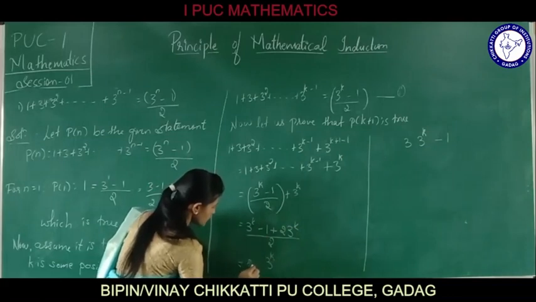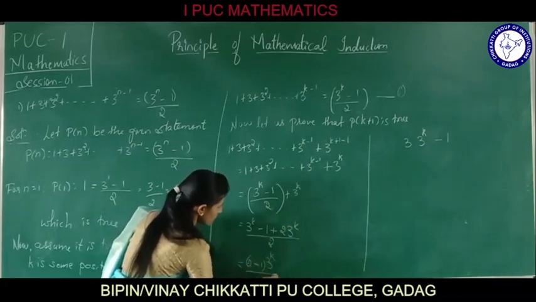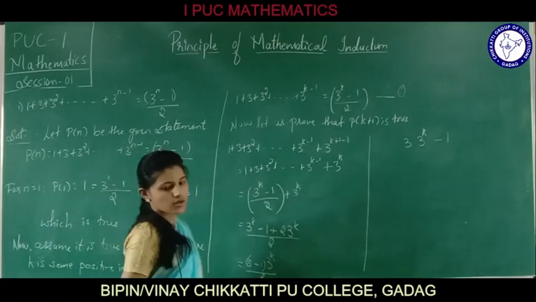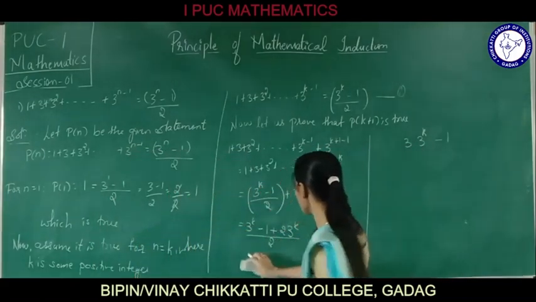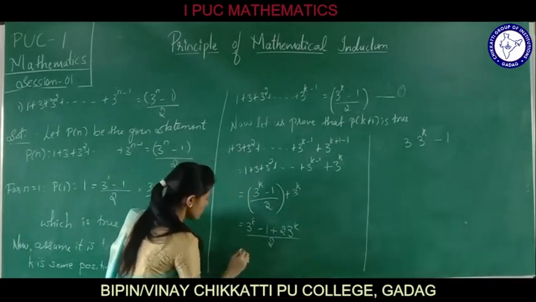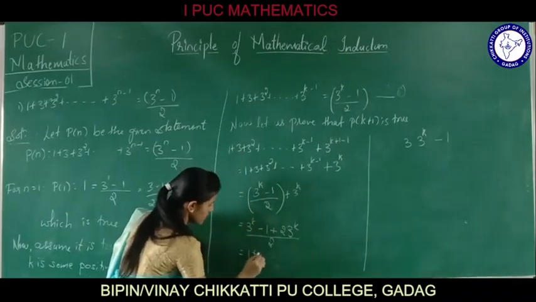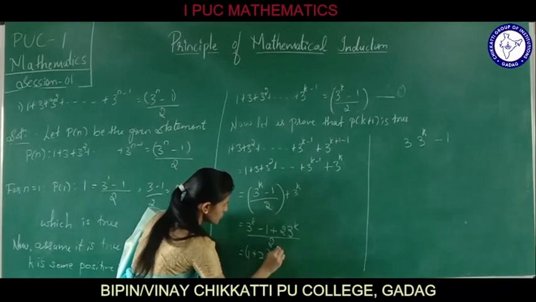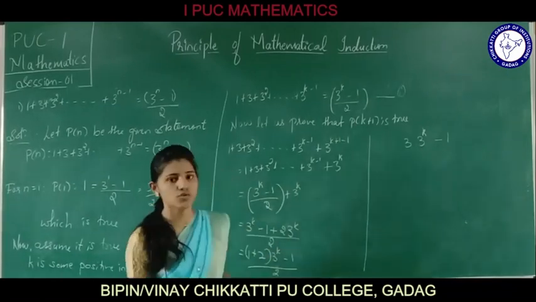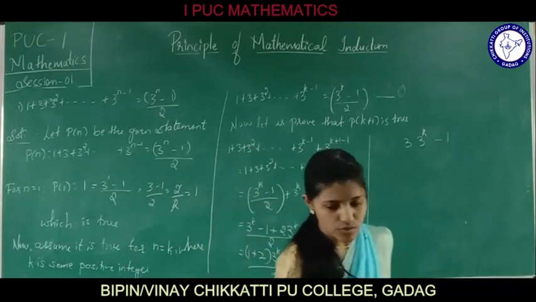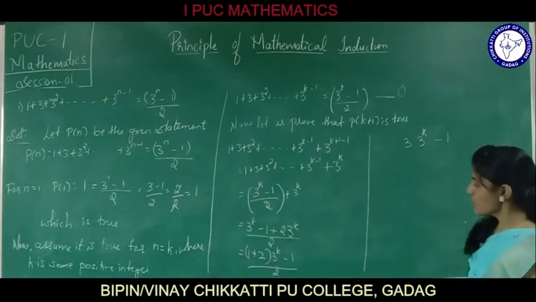We have 1 plus 2 into 3 raised to k minus 1 by 2.